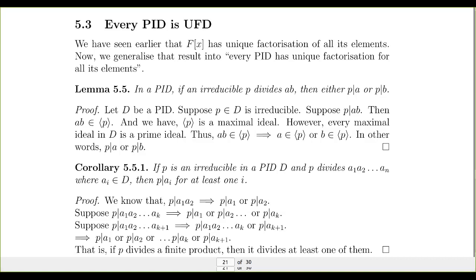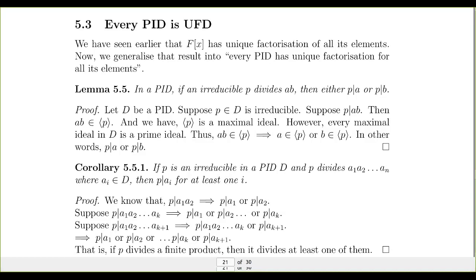Therefore, if Q1 can be expressed as a product of two terms, one of them, P1, is an irreducible, which is not a unit, then the other term should be a unit. And if the other term is a unit, then we call them associates. That is the definition of associates. So P1 and Q1 are associates, or U1 is a term with multiplicative inverse. Then we can write P1, P2, etc., PR equal to, instead of Q1, P1U.